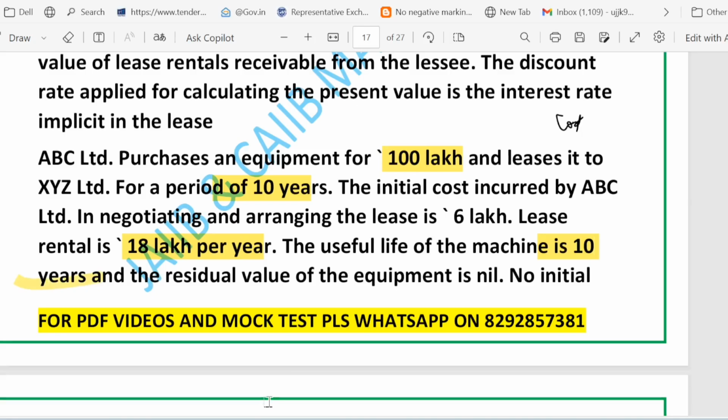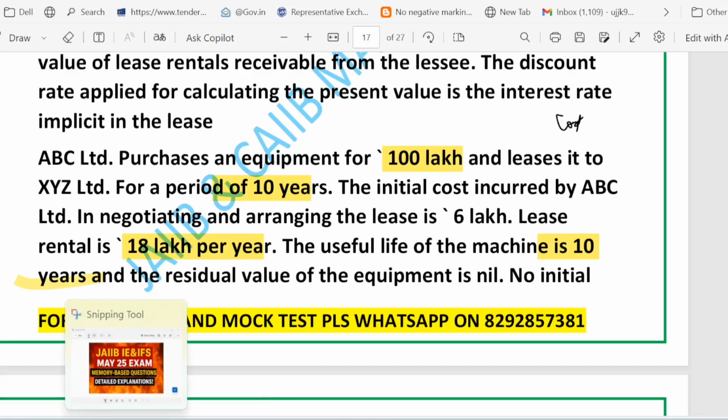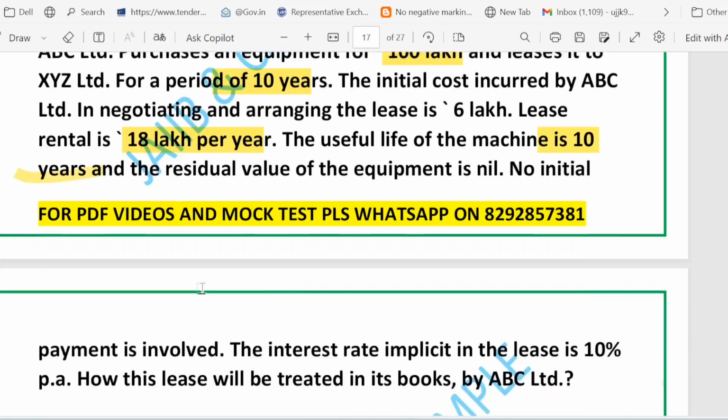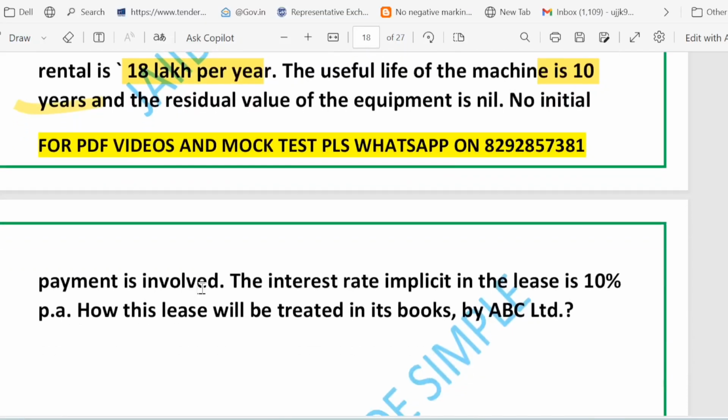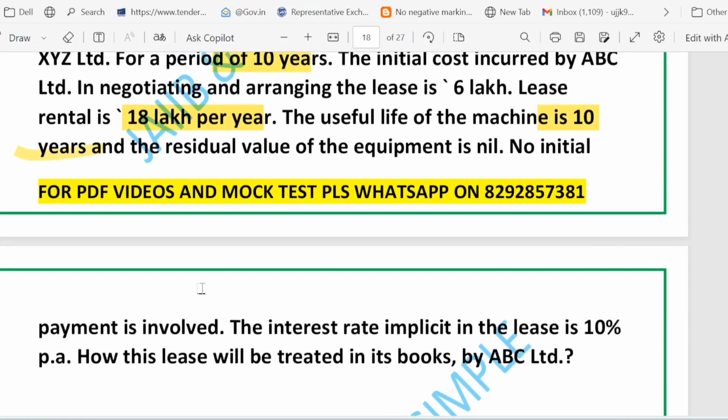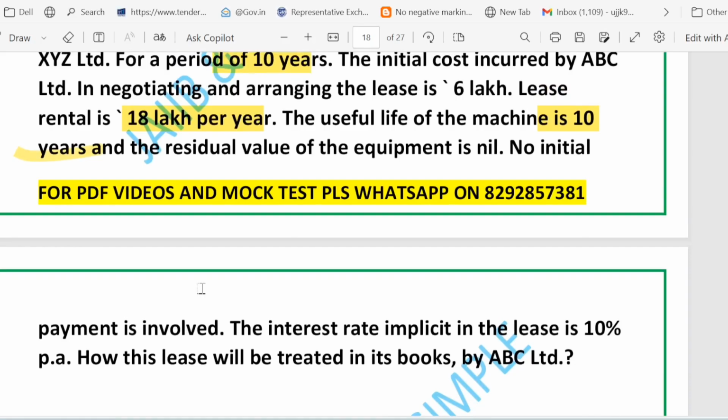And one more point is that at the start ABC does not show the machine as a fixed asset on its balance sheet. At the commencement date, ABC is the lessor. He buys a machine and leases it to XYZ Limited.